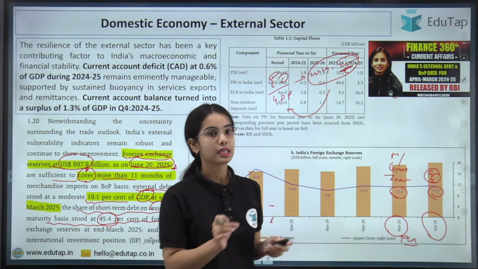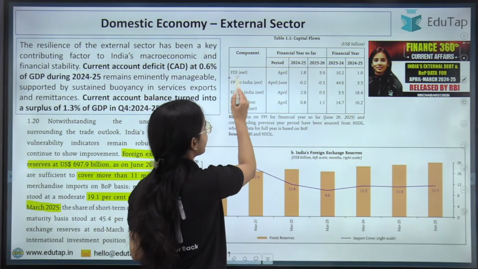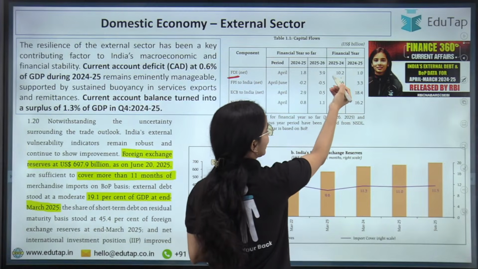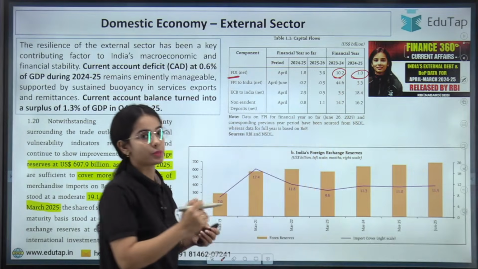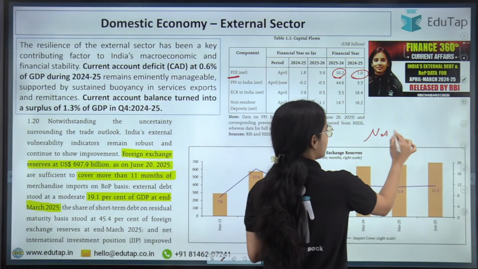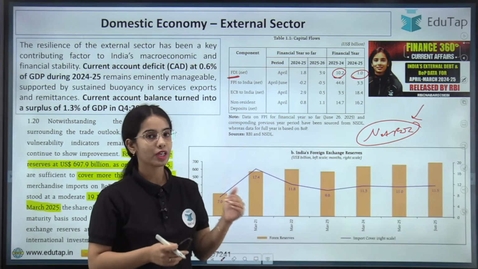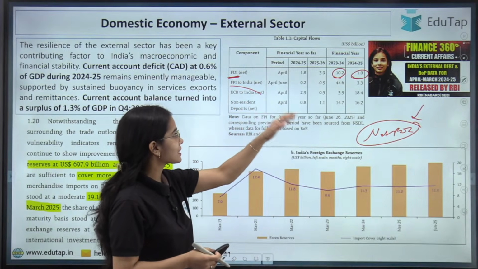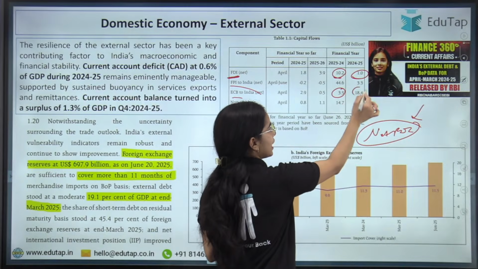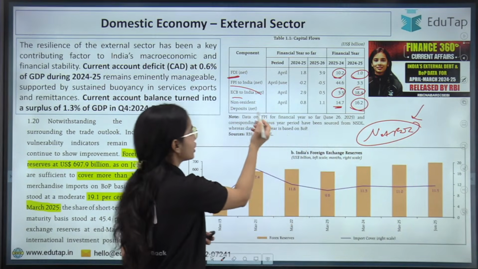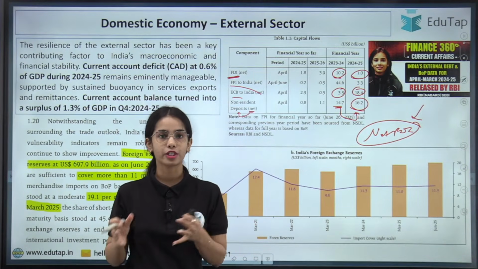Okay, next, again this also we have discussed in the previous session, where we discussed that the net foreign direct investment has decreased from $10.2 billion to $1 billion. The foreign portfolio investment has also decreased. The external commercial borrowing has actually increased. And the net non-resident deposits have actually increased. Okay, so this is regarding your balance of payment data.